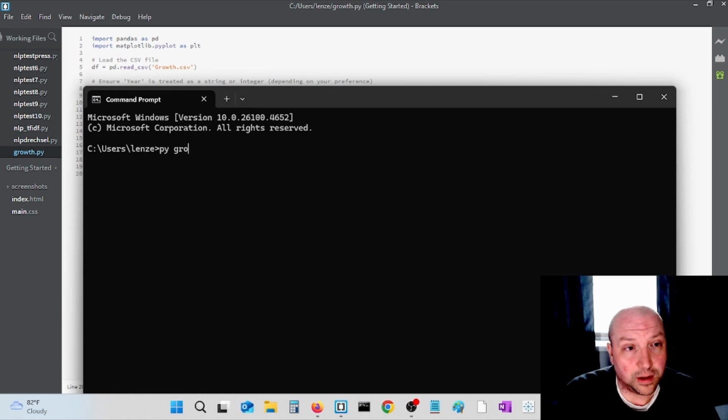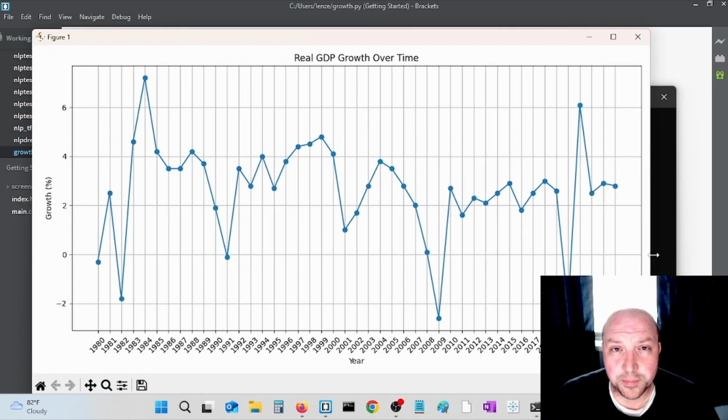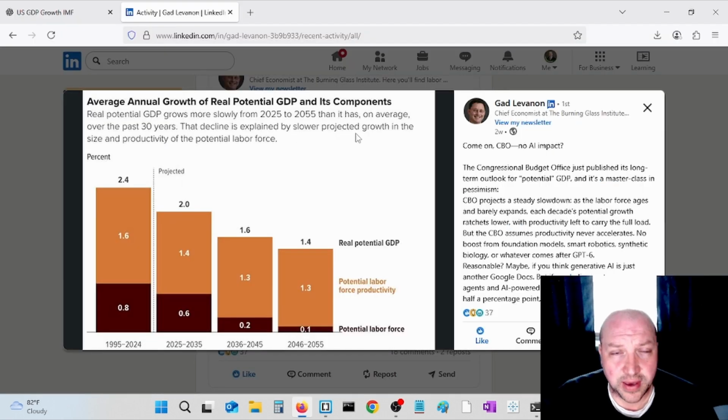And there we go. Very simple plot of GDP growth over time. This is from the IMF using code from ChatGPT. Let's go back to that post from Gad. And Gad's post is actually from the Congressional Budget Office.